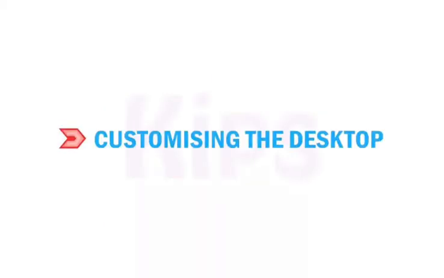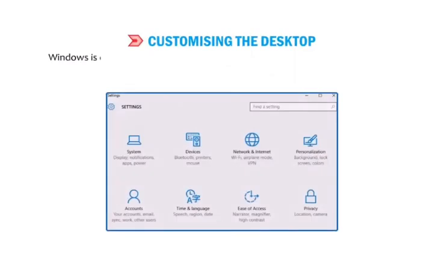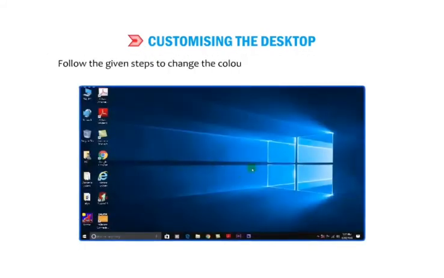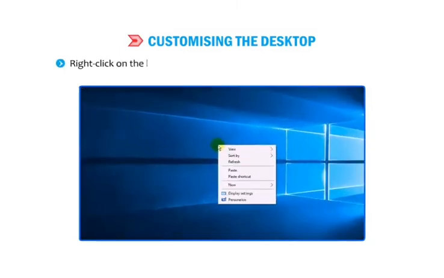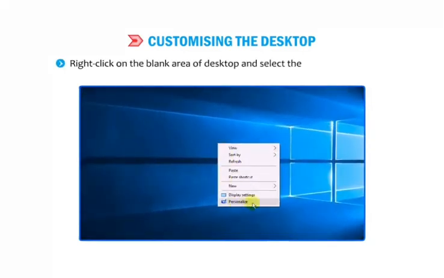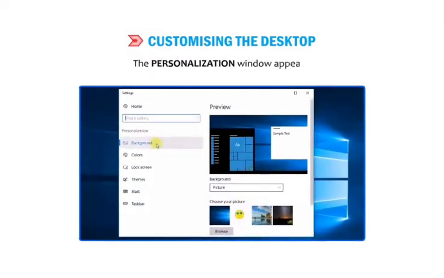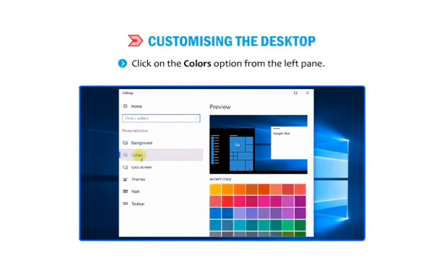Students, let me explain to you how to customize the desktop. Windows is quite flexible and provides options to change the settings of desktop according to your choice. Follow the given steps to change the color scheme of the computer screen. Right-click on the blank area of desktop and select the Personalize option. The personalization window appears. Click on the Colors option from the left pane.